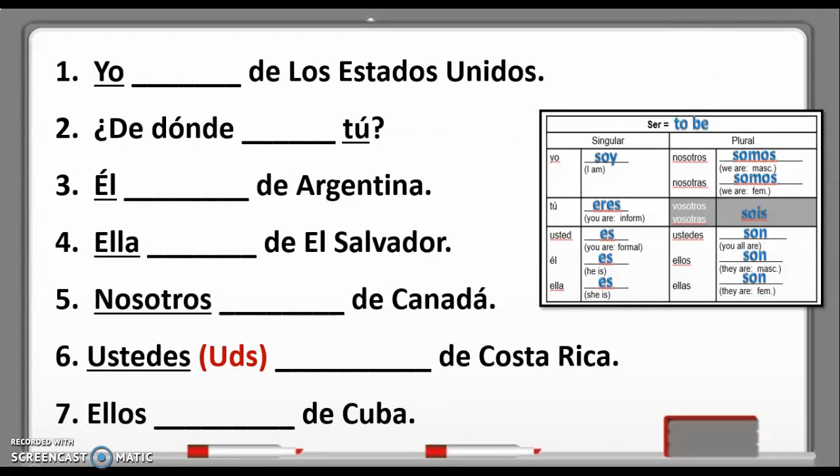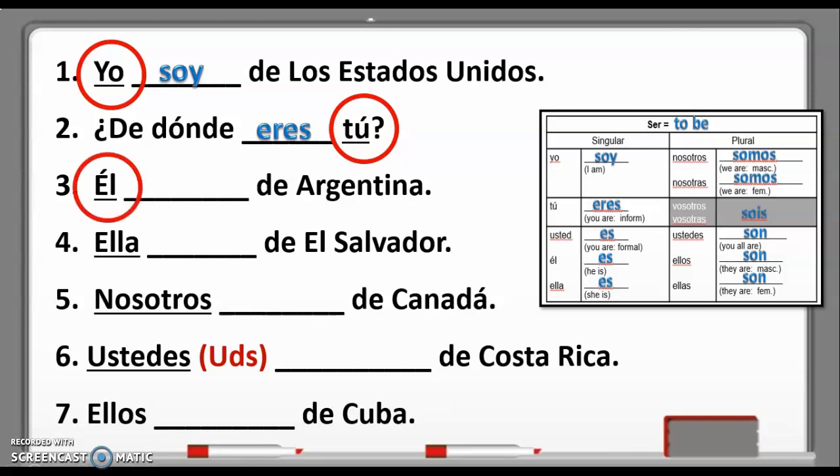Here's some other examples where you can use the verb ser. If my subject is yo, then I look at my chart and I see that the verb form I'm going to use is soy. Yo soy de los Estados Unidos. I'm from the United States. ¿De dónde eres tú? My subject is tú. I would use eres. From where are you? ¿De dónde eres tú? Él, he, es de Argentina. He's from Argentina. Ella es de El Salvador. She is from El Salvador.